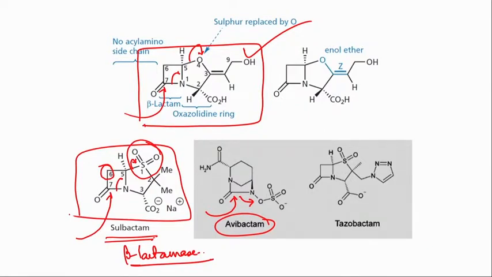These are only beta lactamase inhibitors, except the carbapenems. The carbapenems are not attacked by beta lactamase, or even if they are attacked by beta lactamase, the enzyme is inhibited. At the same time, they are very good antibiotics. So, that has to be very clear.